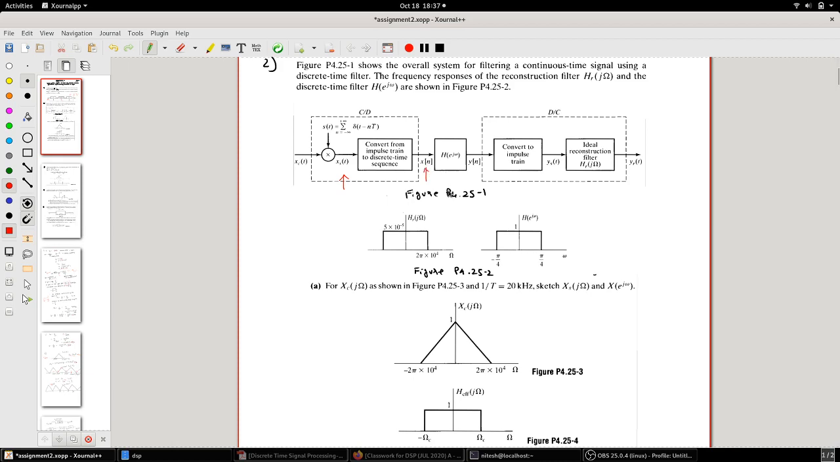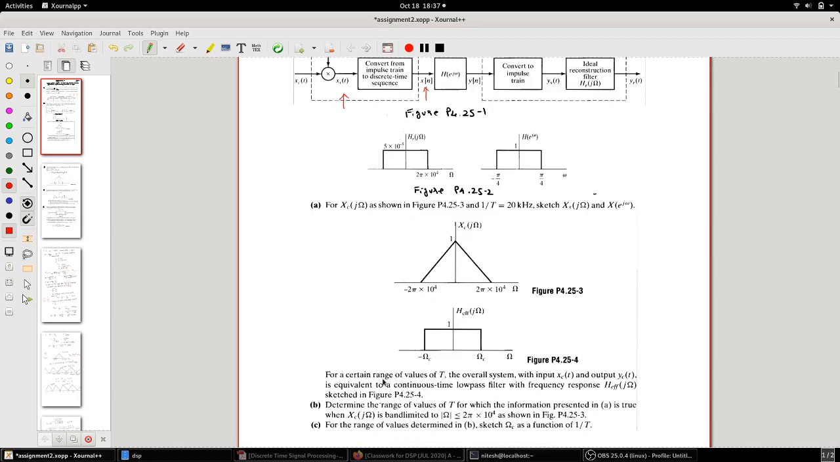Now what it has asked you is, for a certain range of values of T, the overall system with the input xc(t) and output yc(t) looks like a continuous time low pass filter. This is how it looks, it seems. This is H effective(jω), and this is the overall system looking like.